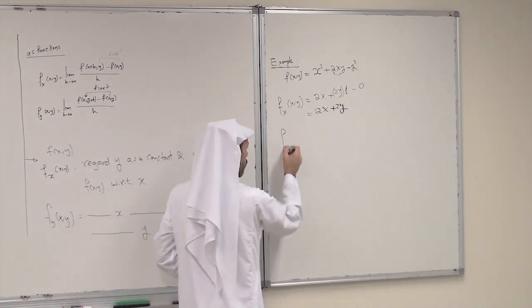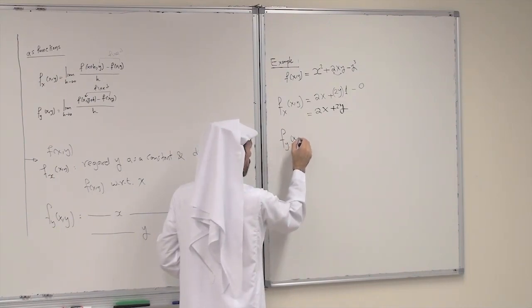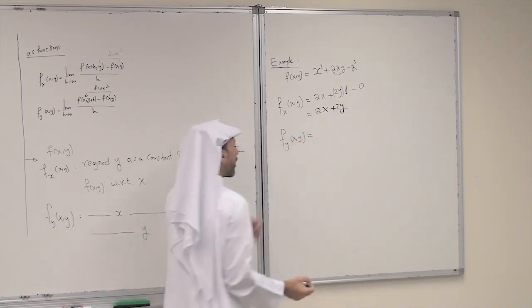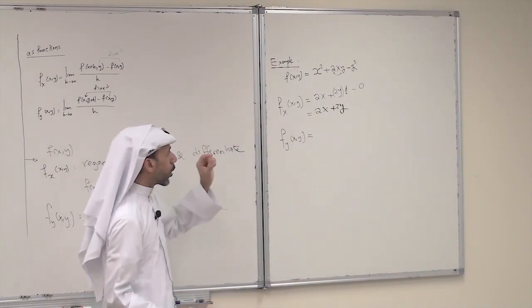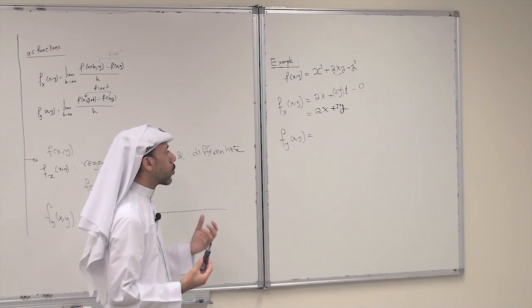This is for the partial derivative of f with respect to x. For the partial derivative of f with respect to y at x, y, I differentiate each term looking at x as a constant, and I differentiate with respect to y.